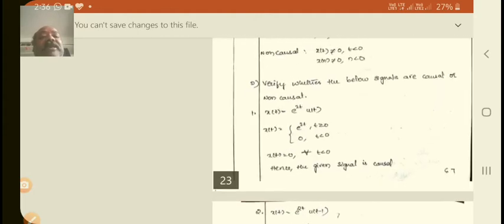So this is about the discrimination of causal and non-causal signals.